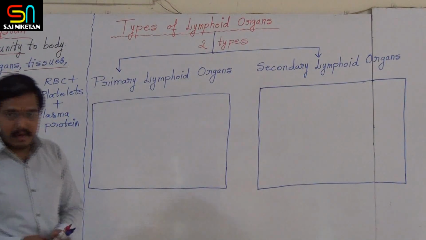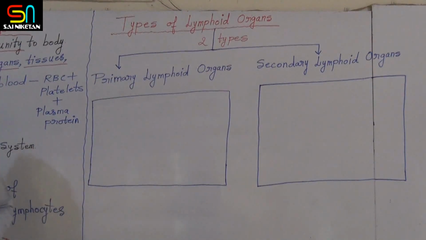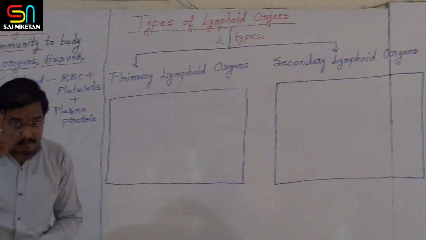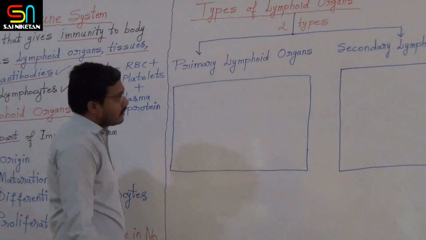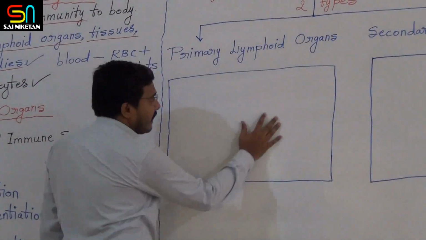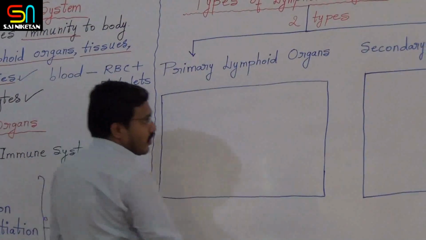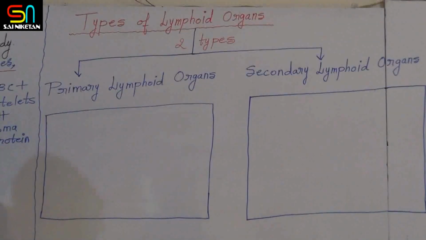First you remember there are 2 types of lymphoid organs. Now, I will tell you in a simplified way what is taking place in primary lymphoid organs and what is taking place in secondary lymphoid organs.